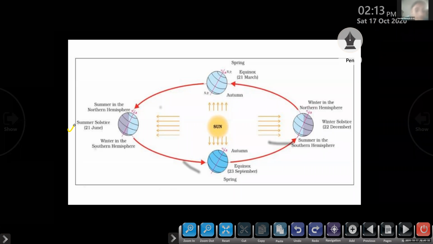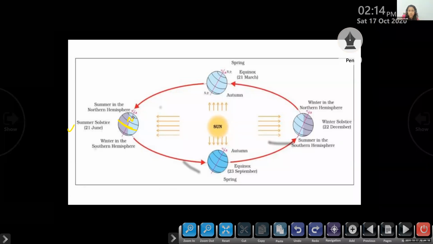On 21st June, this is the axis, an imaginary line, North Pole, South Pole. On June 21st, the northern hemisphere of the Earth is tilted towards the Sun. Which hemisphere is tilted towards the Sun? Northern hemisphere. Tilted means turned towards the Sun. Just imagine this is the northern hemisphere. See, only this part is tilted towards the Sun. So what will happen?